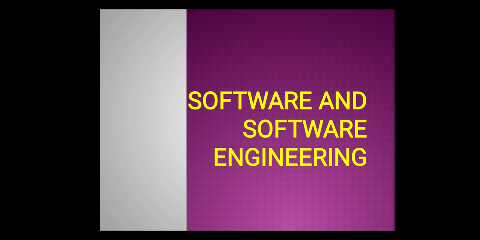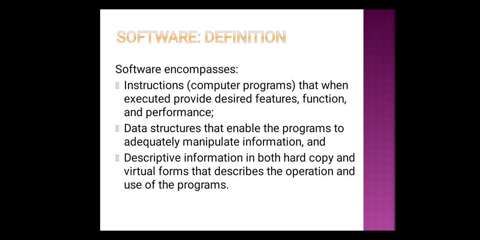So first let us revise what do you mean by a software. Generally everybody feels that a software is nothing but a collection of programs. But that definition is not enough to define any kind of software. We need to define it more accurately. A software is not only a collection of programs, rather it should also contain some data structures and some kind of descriptive information in the form of documents. So finally we can define our software as a collection of instructions, data structures, and descriptive information.